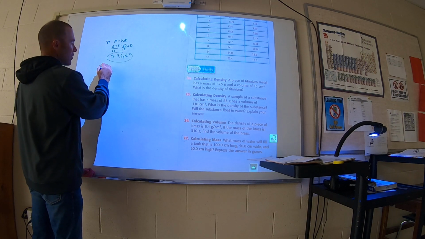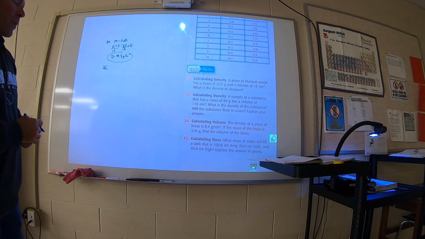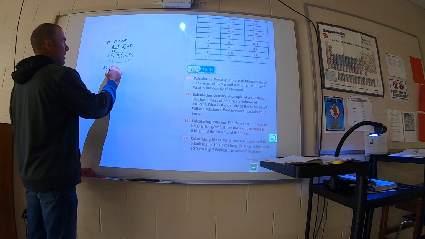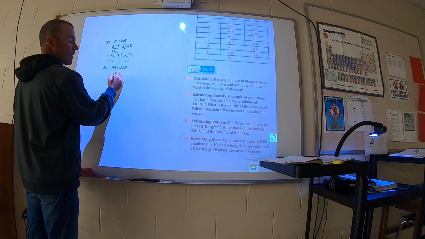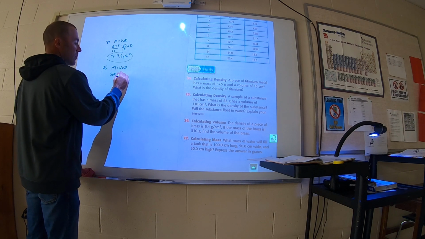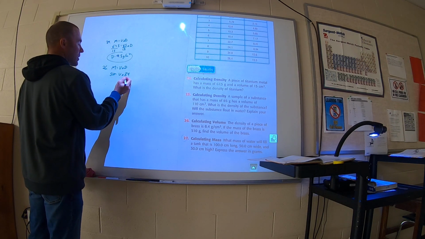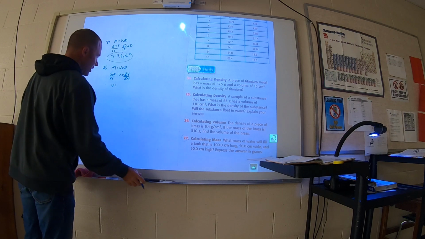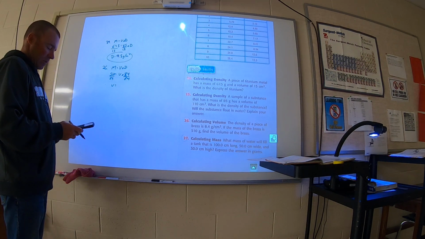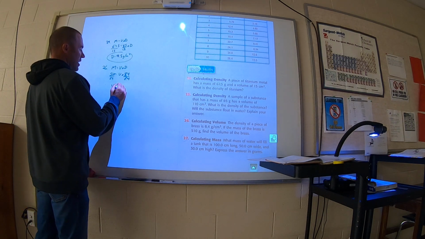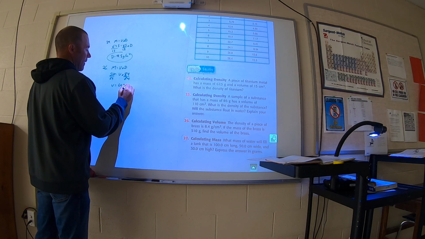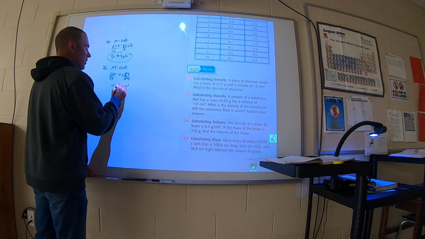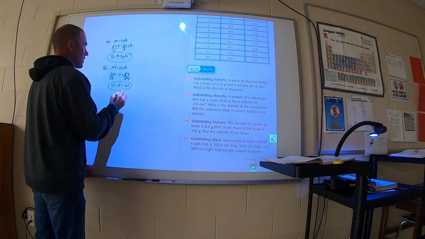So that's 24. 26 says the density of a piece of brass is 8.4 grams per cubic centimeter. If the mass of the brass is 510 grams, find the volume of the brass. It's the same equation, m is equal to v times d. 510 is equal to v times 8.4 grams per cubic centimeter. To get the 8.4 to the other side, you divide. And we get v is 60.7 cubic centimeters. If we're using significant digits here, we're going to have to round that to 61 cm cubed.